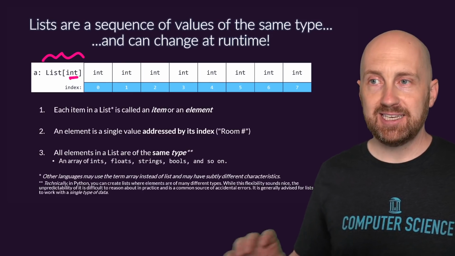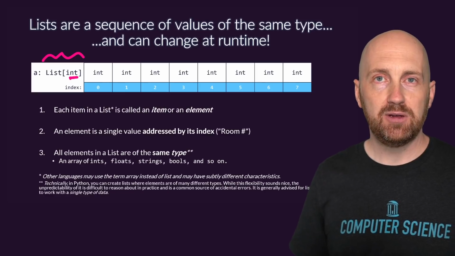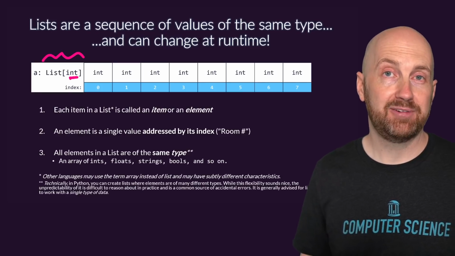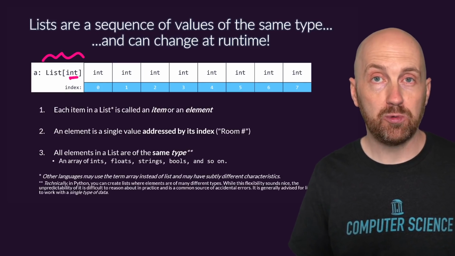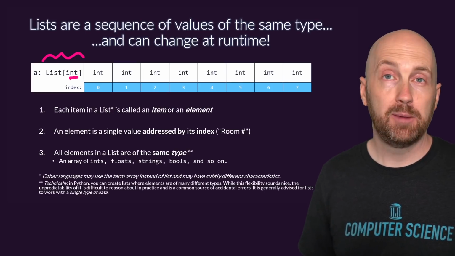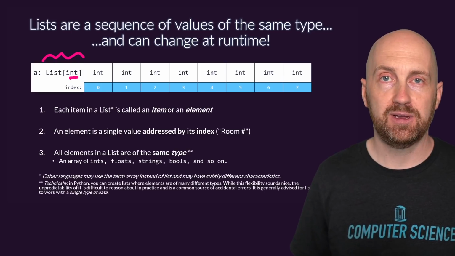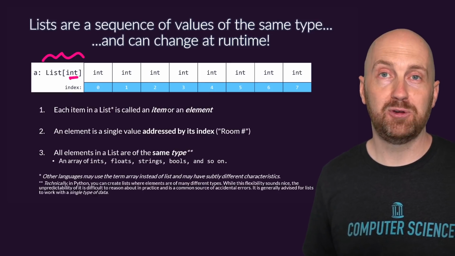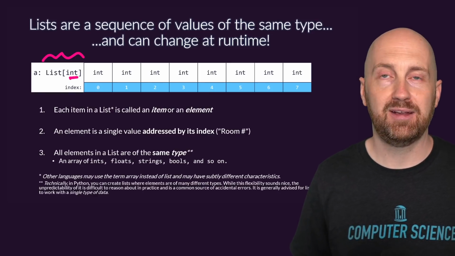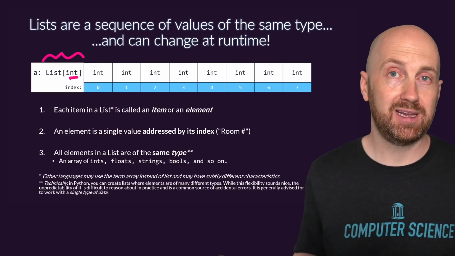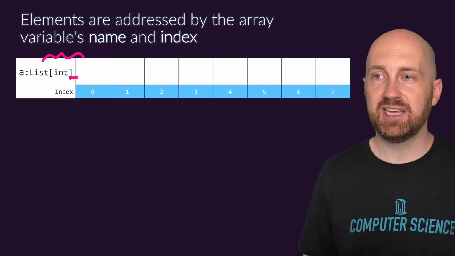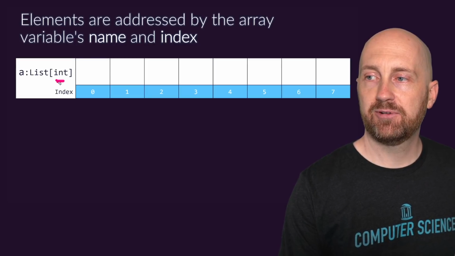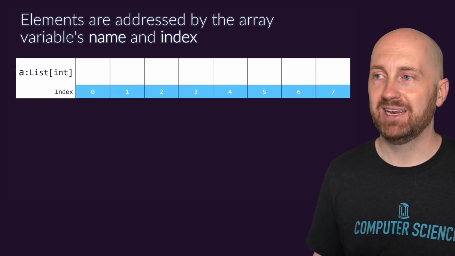There's a footnote down here that I'm not going to spend any time discussing in the video because we're not going to look at lists that hold many different types of data. That adds a lot of complexity to the algorithms that you would write in order to work with lists that have many data types embedded in them. But know that it is possible in Python if you really set your mind to it. It's much harder to write good, probably correct programs if you use multiple different unrelated types in your list. So we're sticking with lists that hold items of a single type. But we can change that type, and when we set up this list value, we'll be able to decide for any kind of list we're working with what type of data we want its items to be.